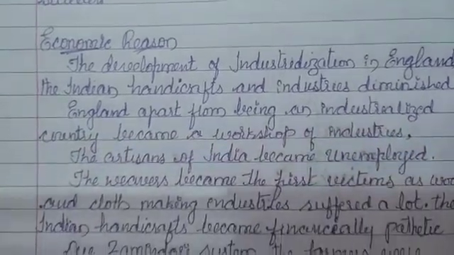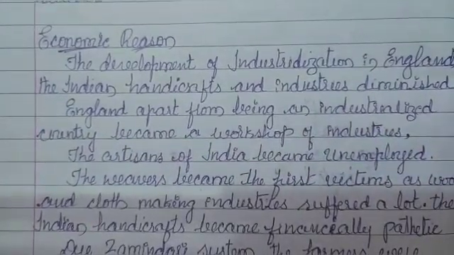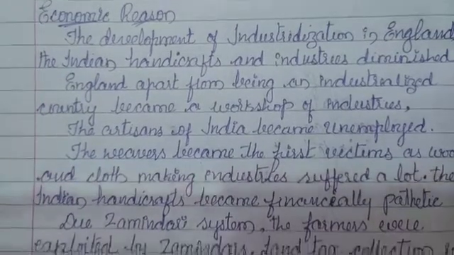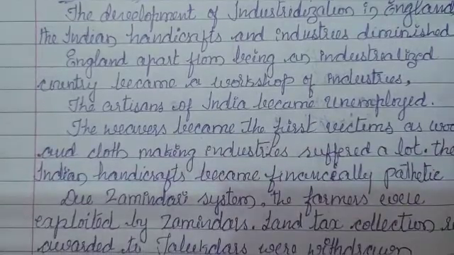The weavers became the first victims as wool and cloth making industries suffered a lot. Indian handicrafts became financially pathetic, and due to the zamindar system, the farmers were exploited by zamindars. The land tax system and the land collection system awarded to the talukdars were withdrawn here.